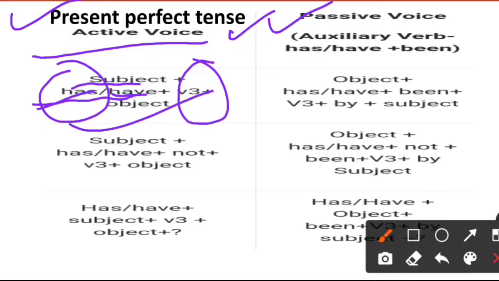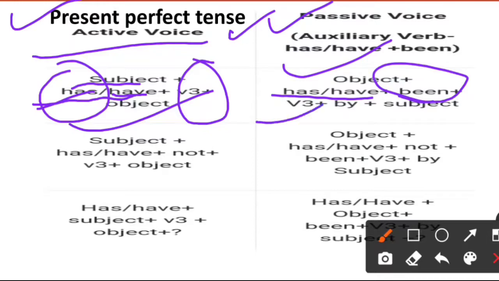And in passive voice, the object always comes first. Thereafter has or have will be used according to the object. Thereafter only one change is there: been will be added in present as well as past perfect tense. So here the word been will be used and the same V3 will be used, and then by plus subject.